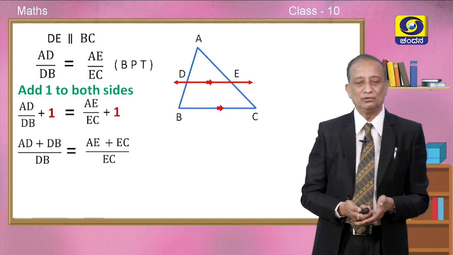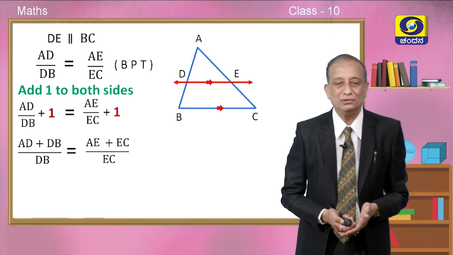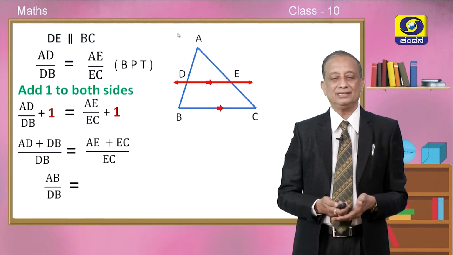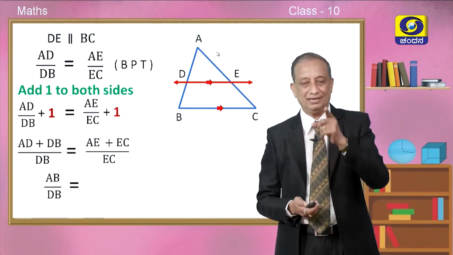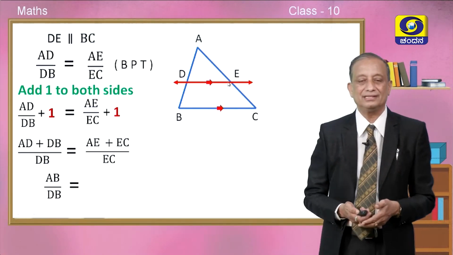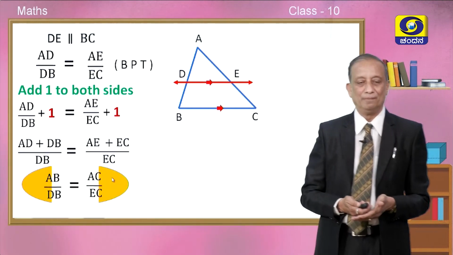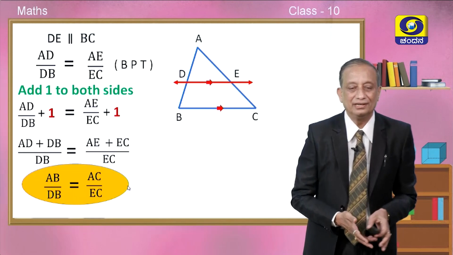So, now add the numerator AD plus DB. AD plus DB is clearly AB, by DB, which is equal to AE plus EC. You can see the figure, AE plus EC is clearly AC by rule number 2. So, see this now, look at the figure.